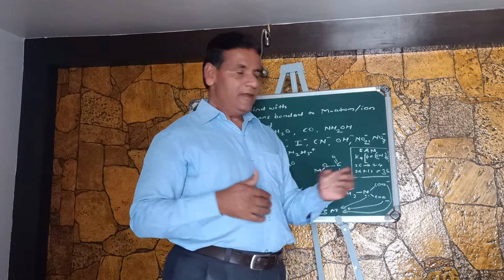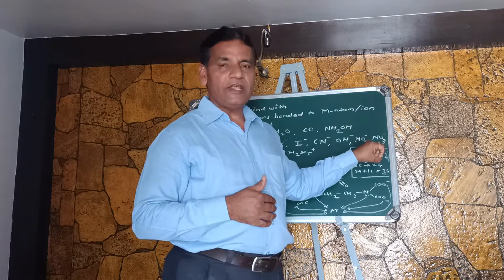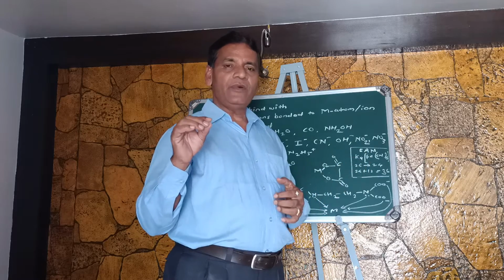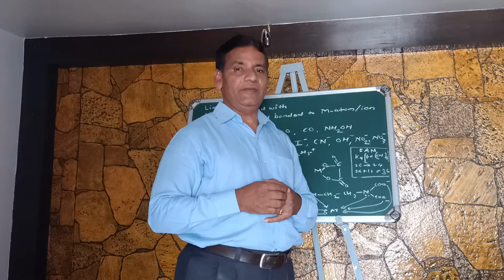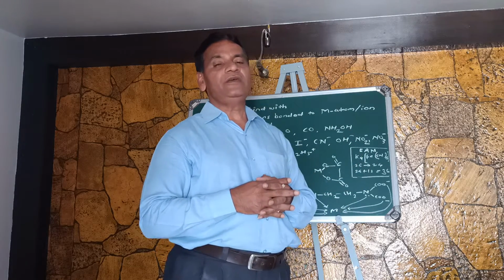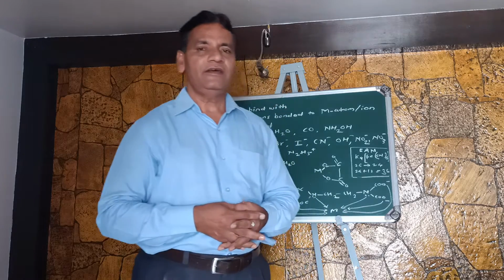In this way, the metal involved in the complex formation will acquire the atomic number of the nearest inert gas element. This is called the effective atomic number rule. The remaining part we will see in the next lecture.